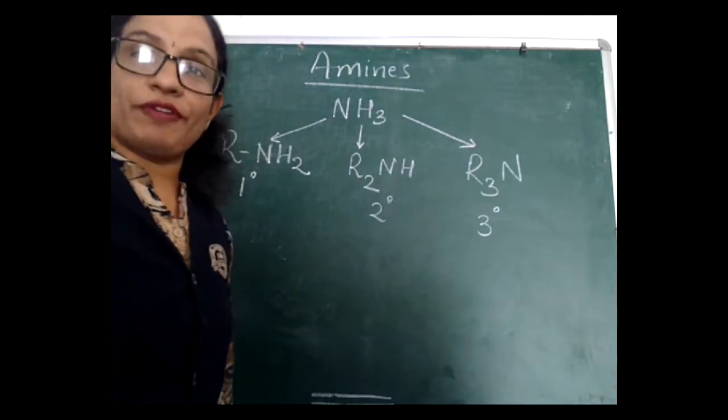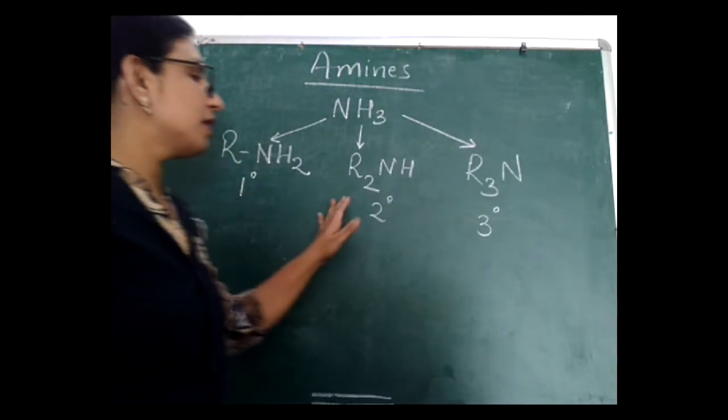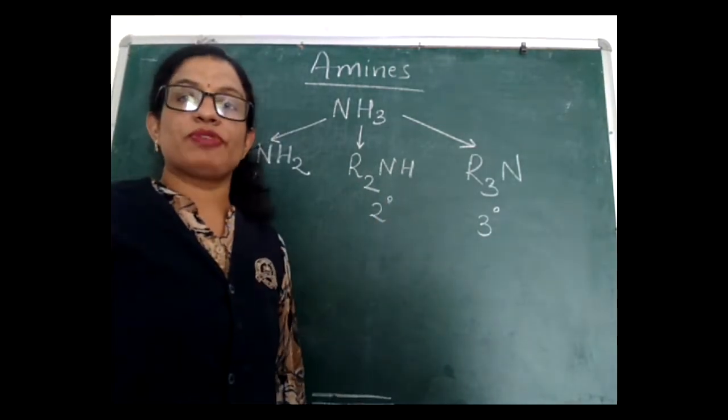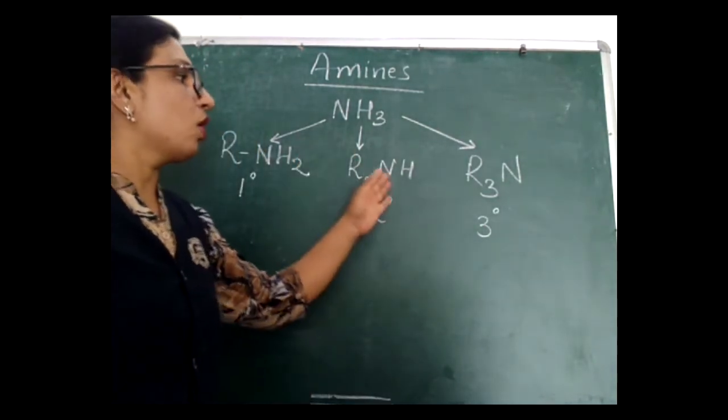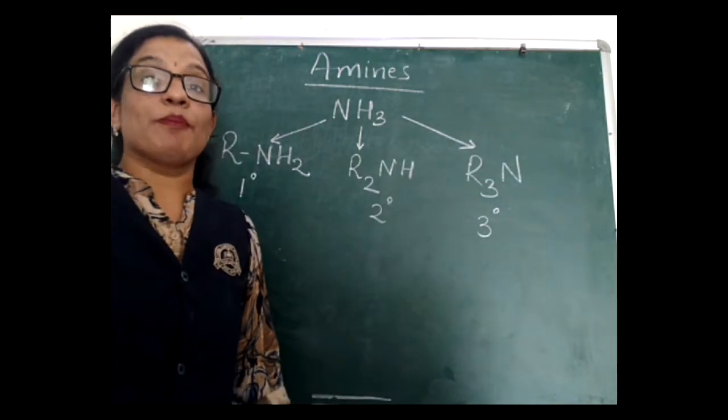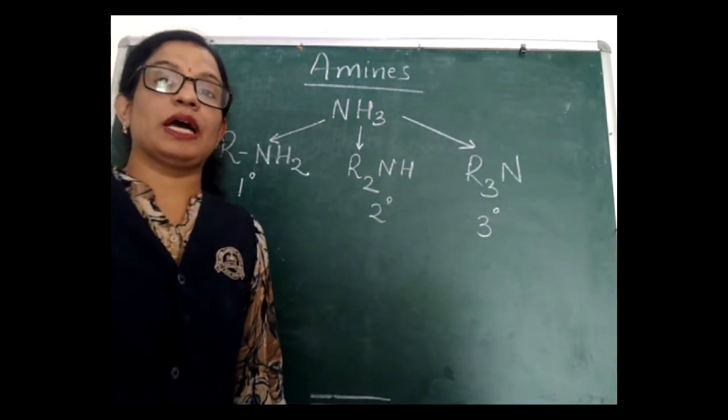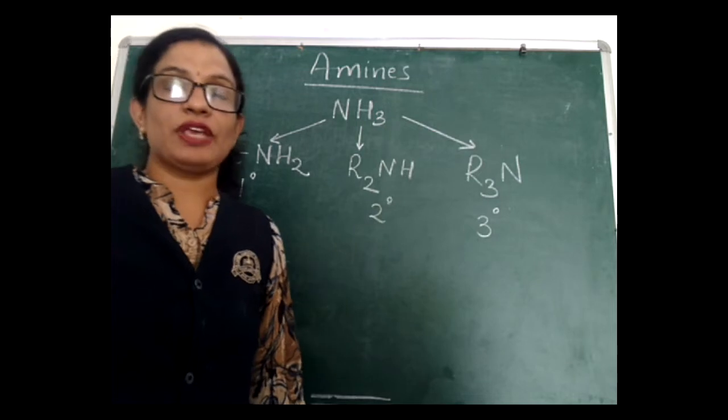So, how will we define amines? Amines are those organic compounds which are obtained by the replacement of one or more hydrogen atoms of ammonia by a corresponding number of alkyl groups. Classification of amines.